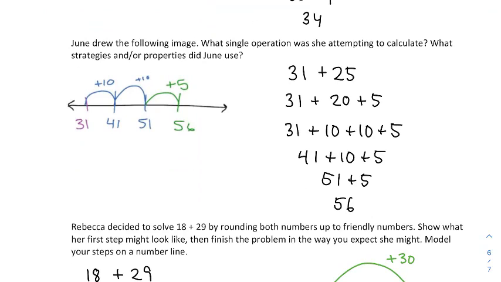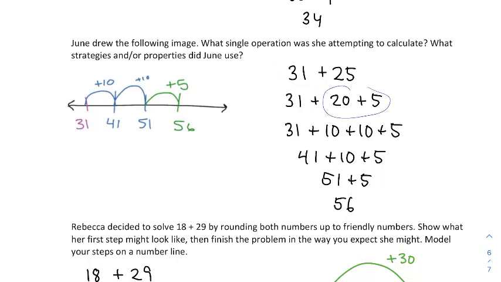June drew the following image. What single operation was she attempting to calculate? What strategies and/or properties did June use? All right, so because of the pluses, it seems like June is adding these amounts, right? If those had been minuses, then I might have thought that June was going backwards. But pluses suggest that she was starting at the 31 and arrived at the 56. And she did it by adding 10, and adding 5. So it seems like the original operation she was doing was trying to add 25 to 31.